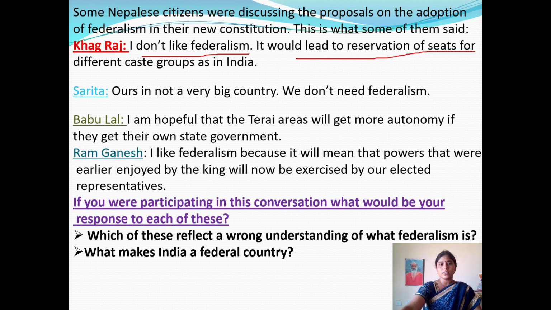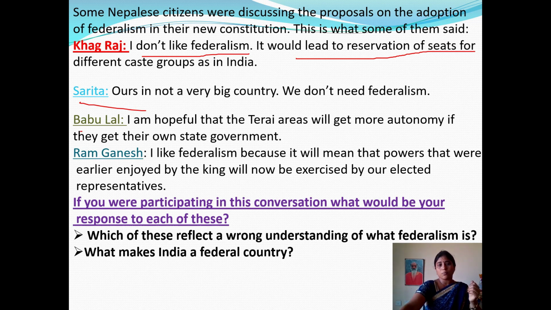And one more girl, Sarita, is saying ours is not a very big country, we don't need federalism. As we just discussed, for a vast country like India with a large population, federalism is the best option for easy governance. So Sarita is saying that federalism is not needed in our country because our nation is not a big nation with a huge population.